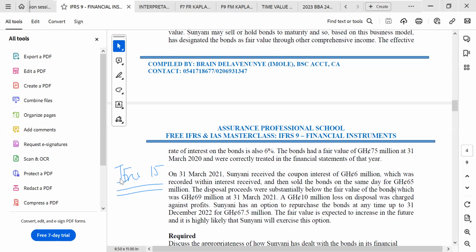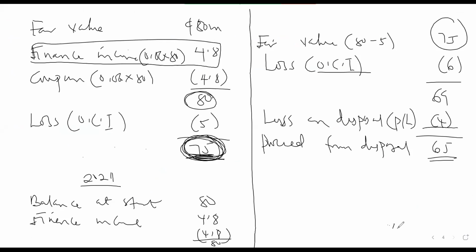What we have to do is ask, what is the cumulative loss on the asset, the fair value loss? What is the cumulative one? The first one was 5 million. The second one was 11, so that will be 11 million.